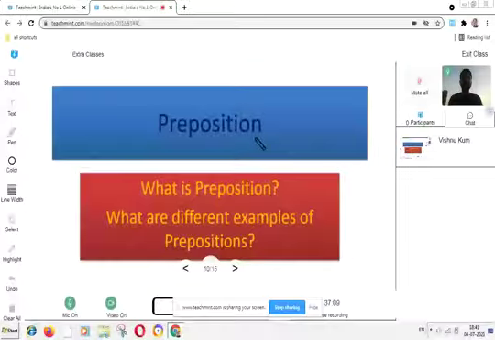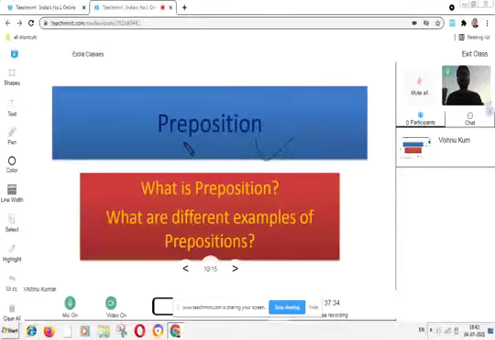Another part of speech will be the preposition. Prepositions are words which are used to indicate the location or position of the object or the subject.